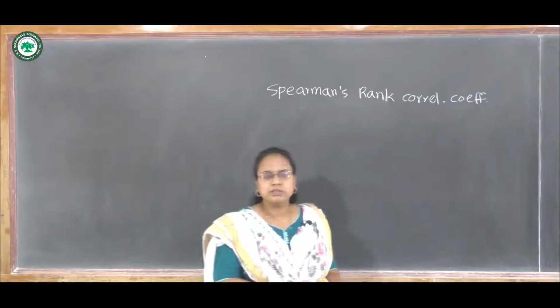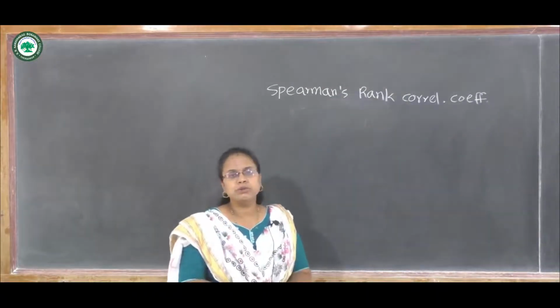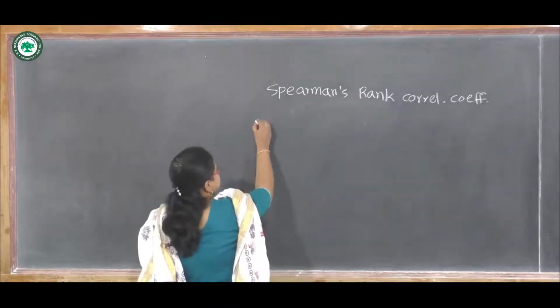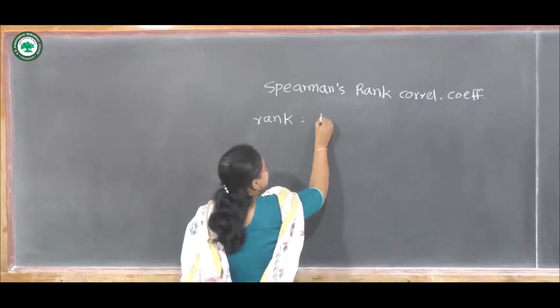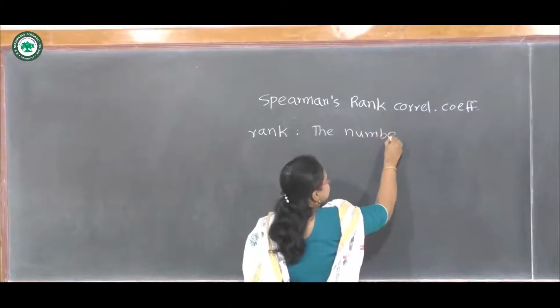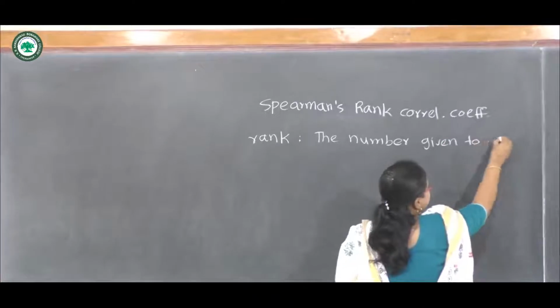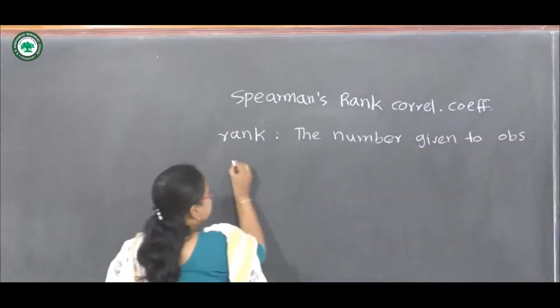This correlation coefficient is computed by using the ranks given to qualitative data. Let us see some definitions first. Rank is the number given to an observation according to its merit.